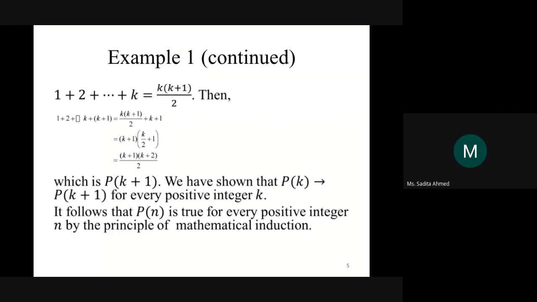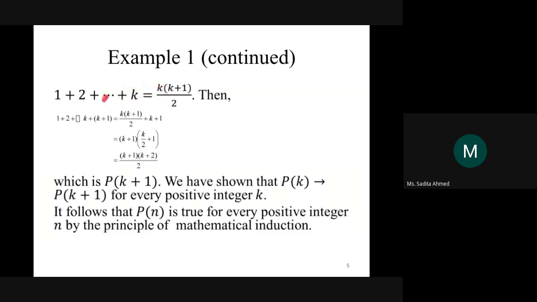The reason I'm talking to you about this is for you to figure out what to do when you have to prove something using induction on your own. So this is what we are allowed to prove. From this assumption, we have to prove that 1 plus 2 plus 3 plus so on until k plus 1 is equivalent to what? K plus 1 into k plus 2 divided by 2. So এইটা যদি আমাদের hypothesis হয়, this is something we are allowed to assume.